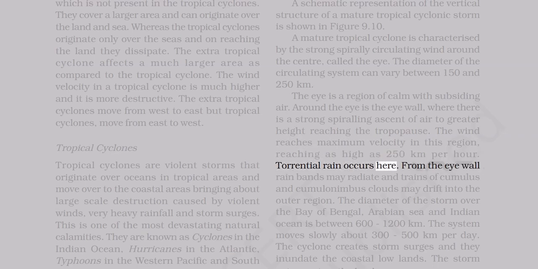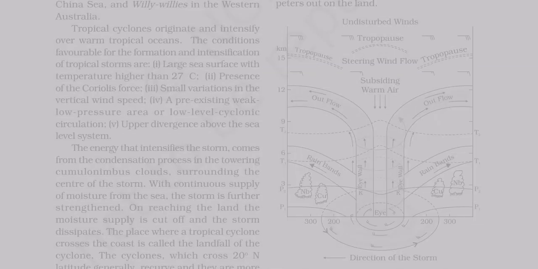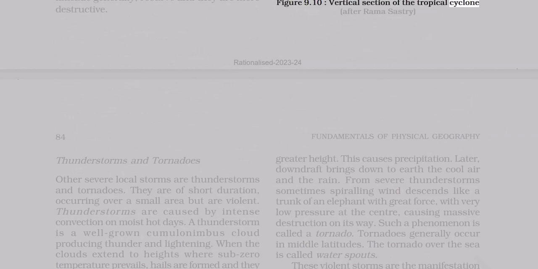Torrential rain occurs here. From the eye wall, rain bands may radiate and trains of cumulus and cumulonimbus clouds may drift into the outer region. The diameter of the storm over the Bay of Bengal, Arabian Sea and Indian Ocean is between 600 to 1,200 kilometers. The system moves slowly, about 300 to 500 kilometers per day. The cyclone creates storm surges and they inundate the coastal lowlands. The storm peters out on the land. Figure 9.10, vertical section of the tropical cyclone, after Ramasastry.